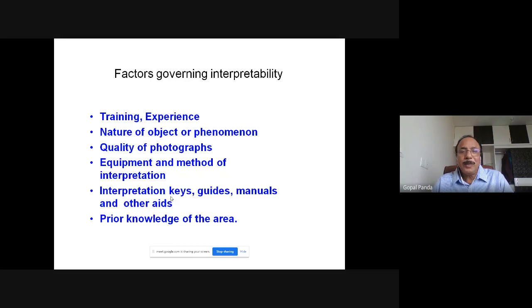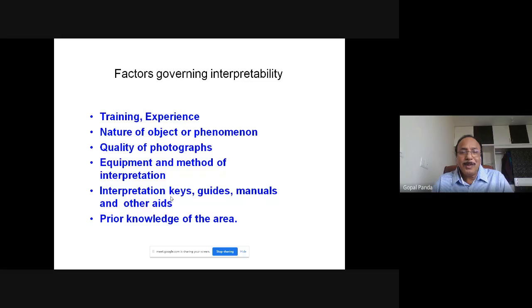The nature of object and phenomena, what kind of object and phenomena you are handling, and the quality of the images or photographs that you are using, and what kind of equipment and methods of interpretation, what type of software you are using, what is its capability of handling the data, and the speed at which it is processing.